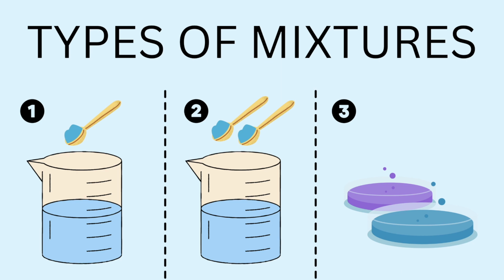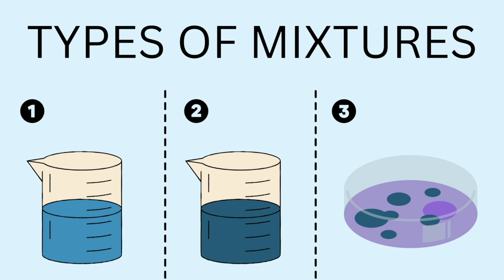Now what would be your observation? In the first beaker, the copper sulfate would have colored the entire water. In the second example, we added 2 spoons of copper sulfate, right? So it would have a darker color when compared to the first beaker. And the third one is just a mixture, they wouldn't mix well.